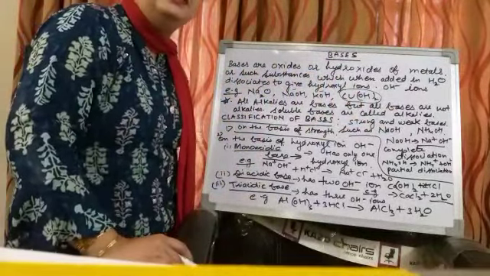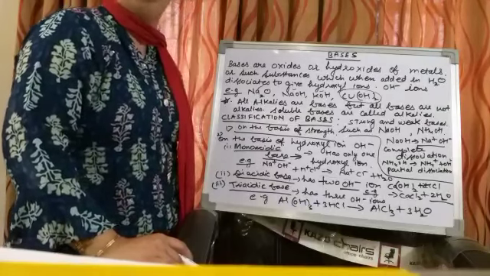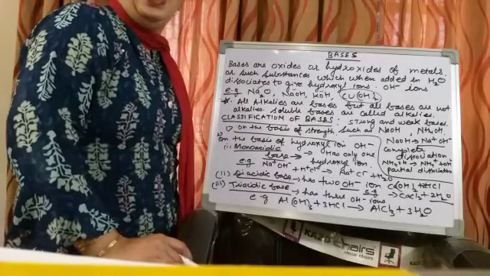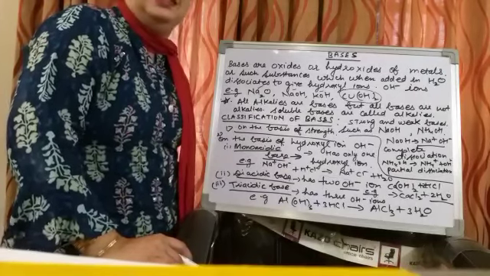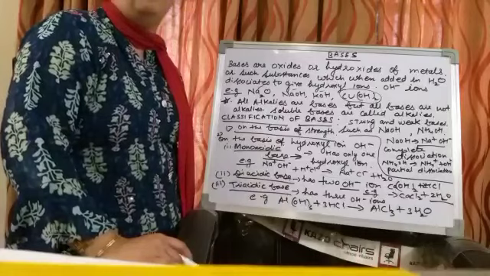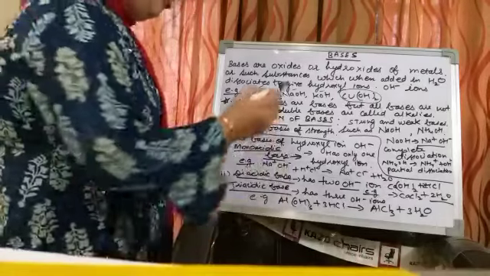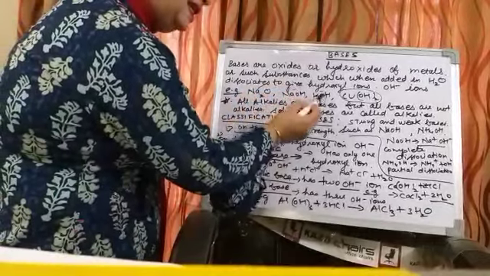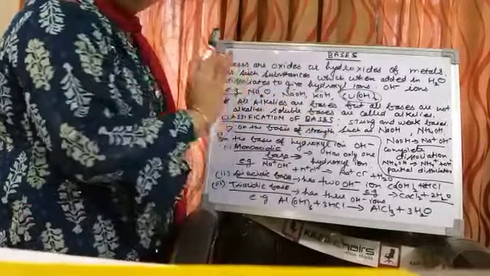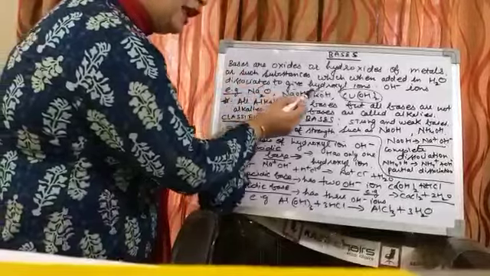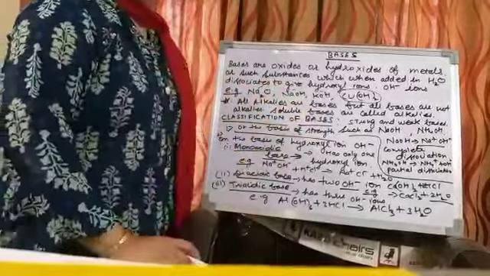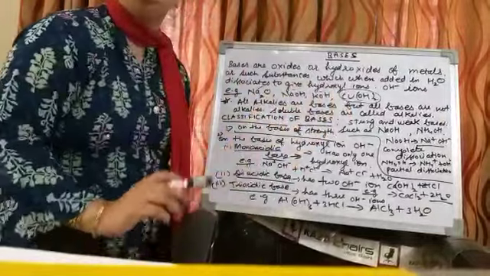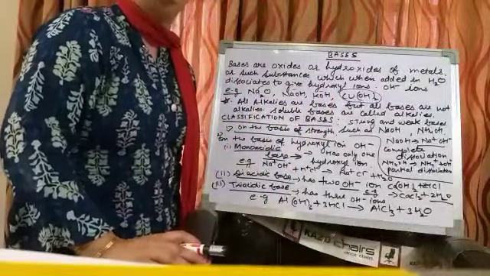So what is the difference? Alkalis are the soluble bases, and all alkalis are what? Bases. But all bases are not alkalis. So all alkalis are bases. This is alkali, this is alkali, this is alkali. So automatically these are bases, either oxide or hydroxide of metal. But all bases are not alkali. This copper hydroxide is a base, but it is not alkali.